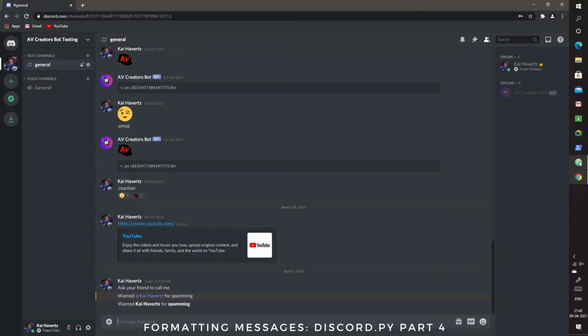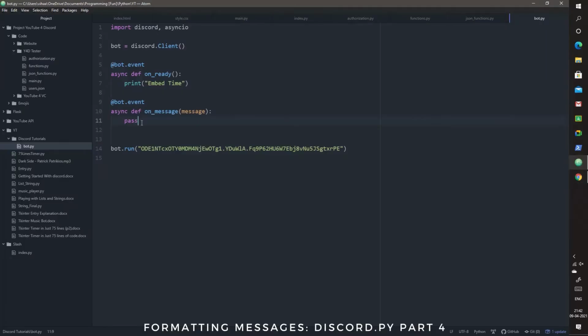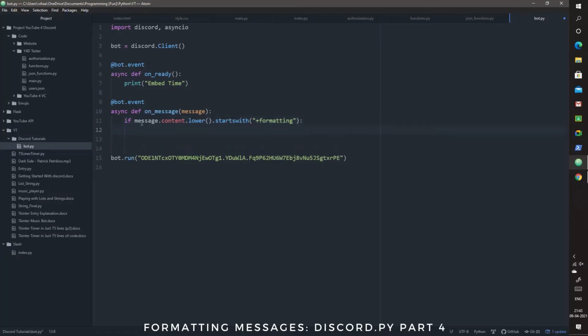Okay, so it's quite a simple thing, and so let's code it. So if message dot content dot lower dot starts with plus, that's our bot prefix, let's call it formatting. Okay, wait, message channel dot send. Okay, let me just add some text here.